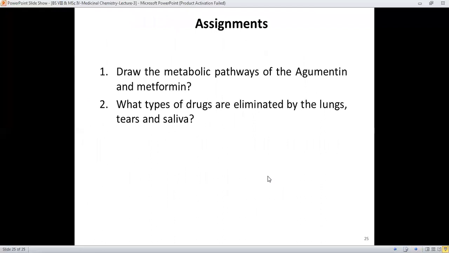It was all about ADME and the pharmacokinetic phase. And for the assignment, you have to draw the metabolic pathways for the Augmentin and metformin drugs, and identify what types of drugs are eliminated by the lungs, tears, and saliva. You have to make a list and briefly describe how these drug molecules are eliminated through the lungs, tears, and saliva. Best wishes, student, and Allah Hafiz.